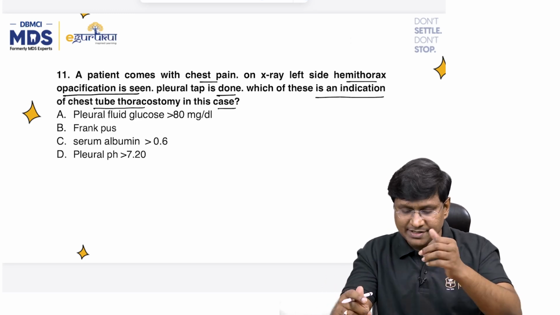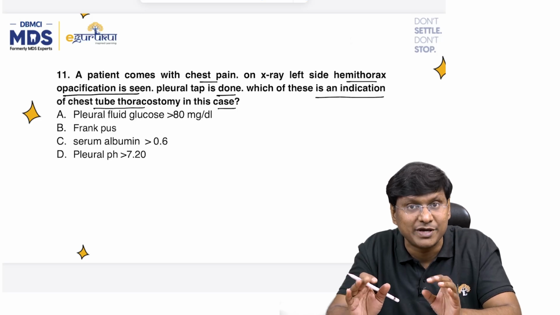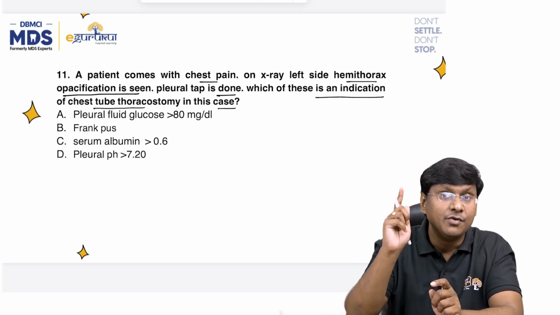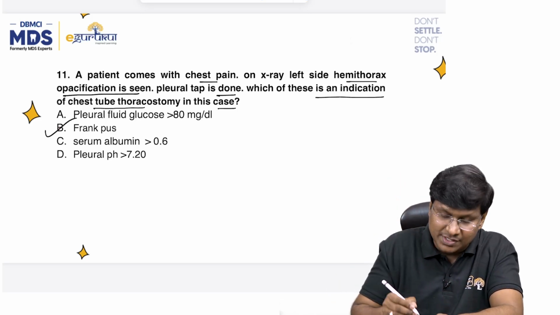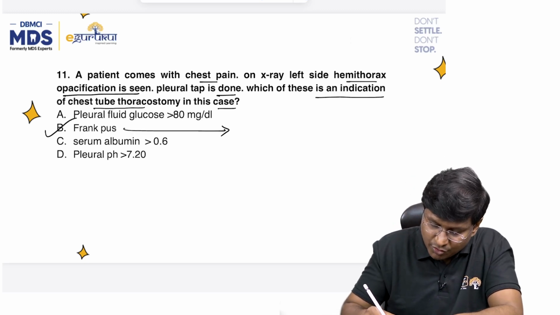See, actually, what is the treatment for pleural effusion? That is pleurocentesis, right? But there are certain clinical conditions where you need to place a tube thoracostomy. A very, very important clinical condition is the presence of frank pus. The presence of frank pus, what do we call it as?